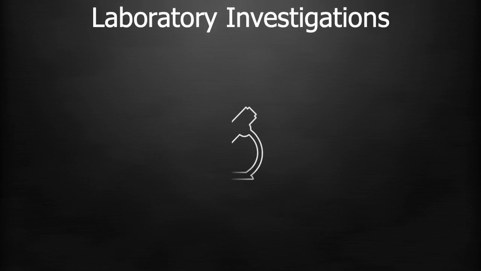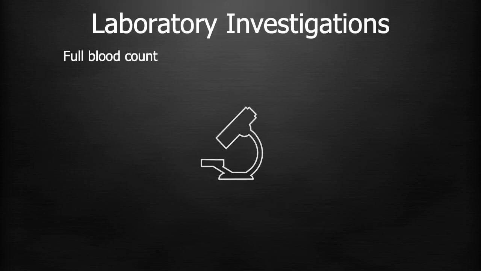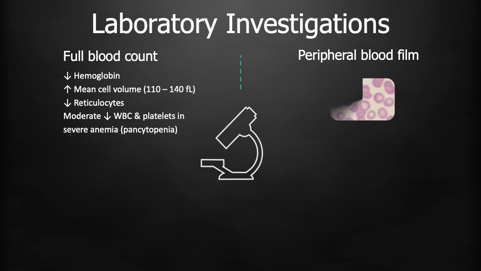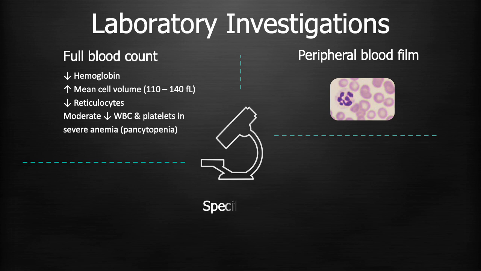In laboratory investigations, there will be a general reduction in all blood cell production, and the red blood cells are macrocytic. The peripheral blood smear reveals anisocytosis and macro-ovalocytes with hypersegmented neutrophils, which is an important indicator of megaloblastic anemia.